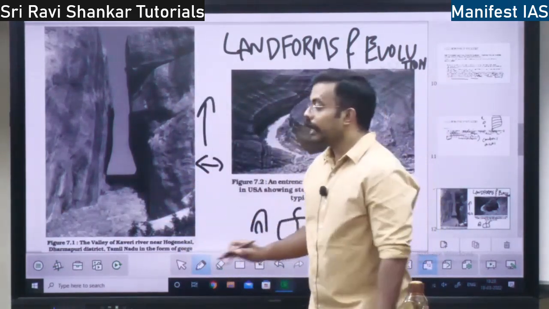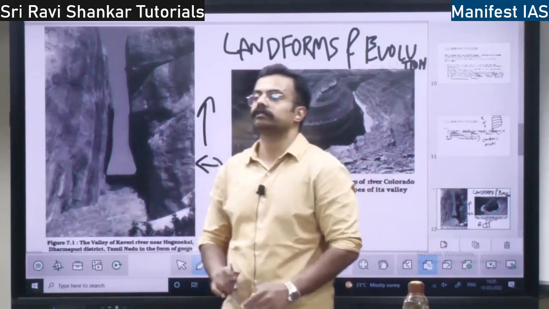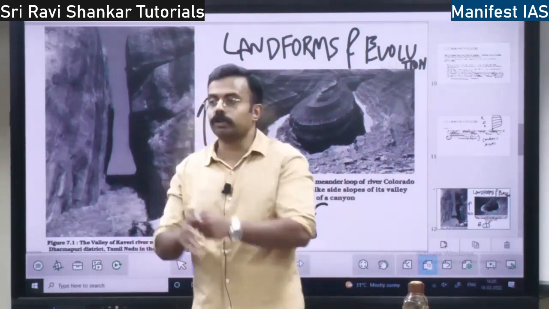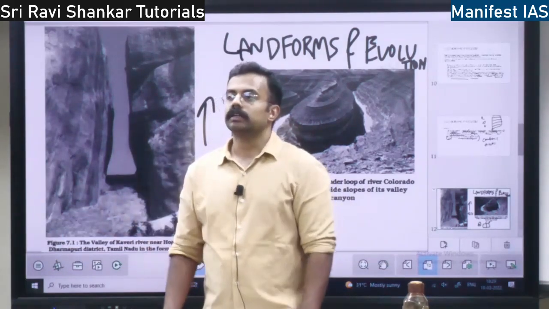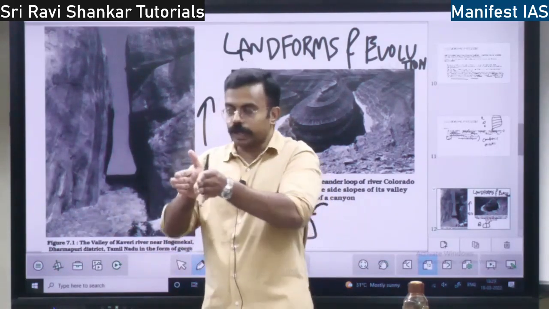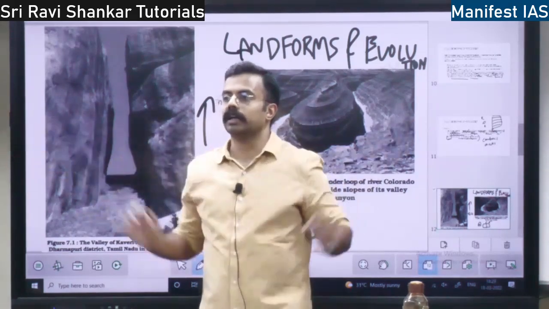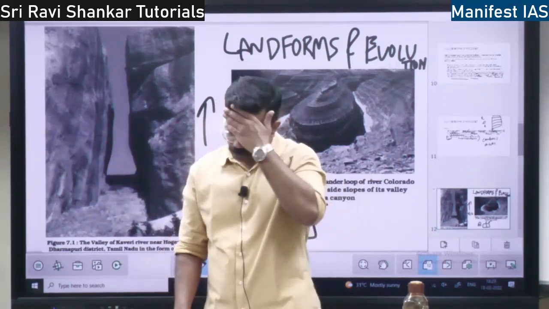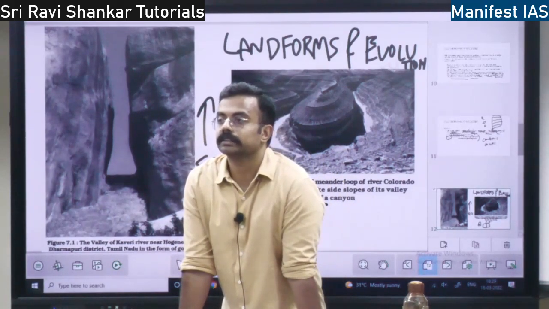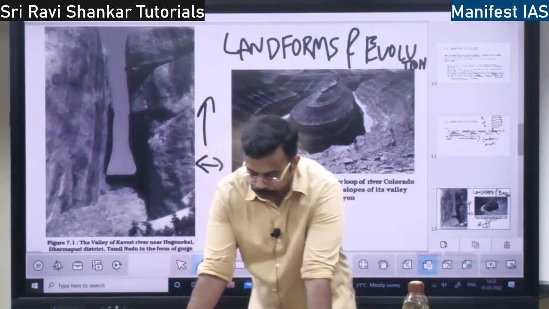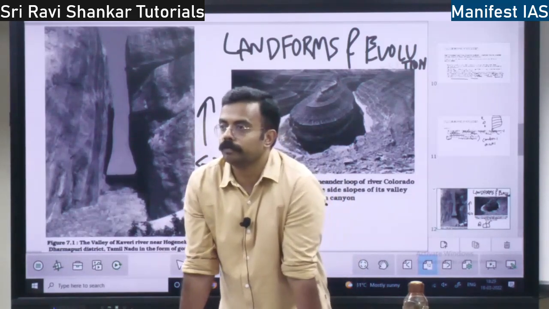If water is flowing, it will flow like a sheet. It will not flow over a narrow region. You throw water on the tar road. Is it going to go narrowly? It will spread in a big space. So that is called a sheet. Water will flow like a sheet, right? So that is one type of water flowing.